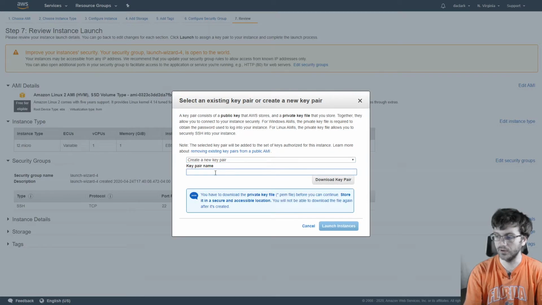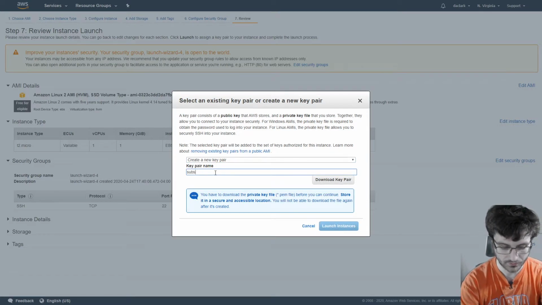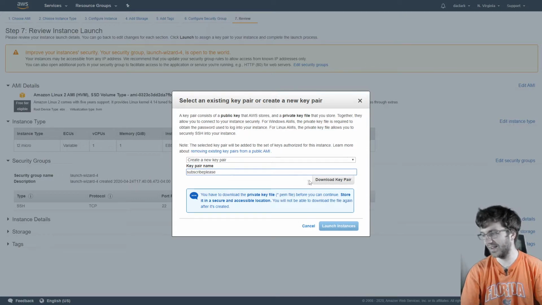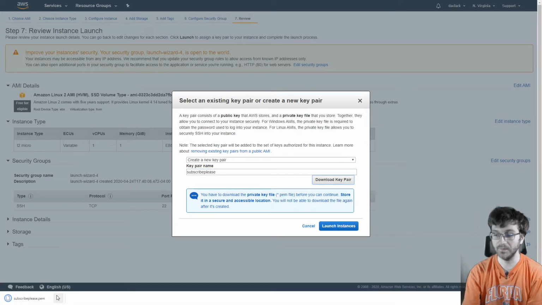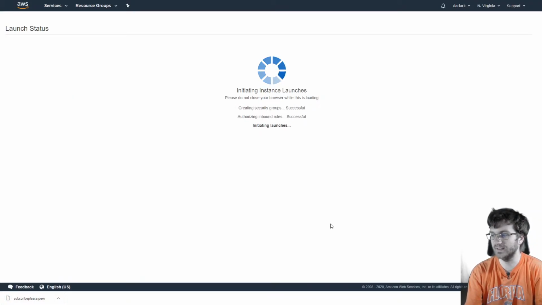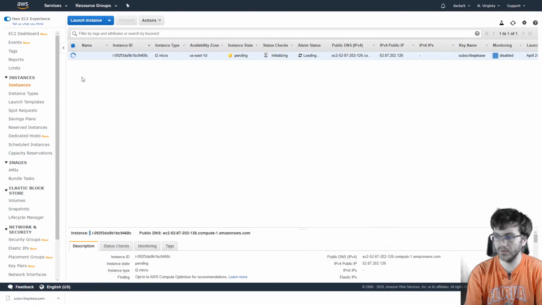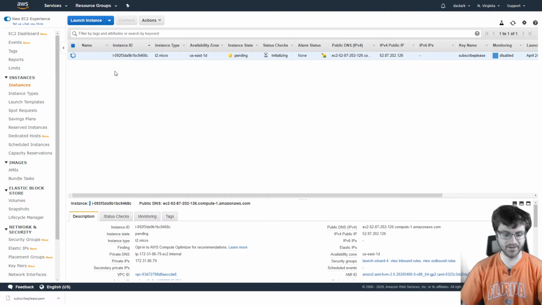So you have to create a new key pair, and then we'll just call it subscribe, please. And then you'll download the key pair somewhere. Keep that safe and make sure no one ever gets it, because if you lose that, you won't be able to access this server. So there we go. If we go to view instances, we will see our server we just made there.